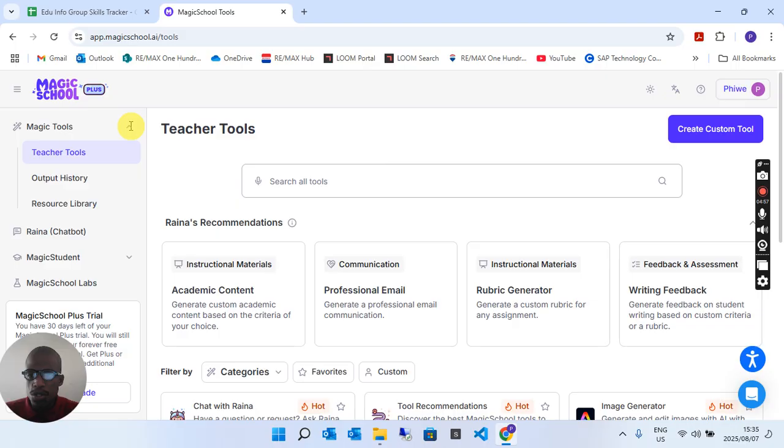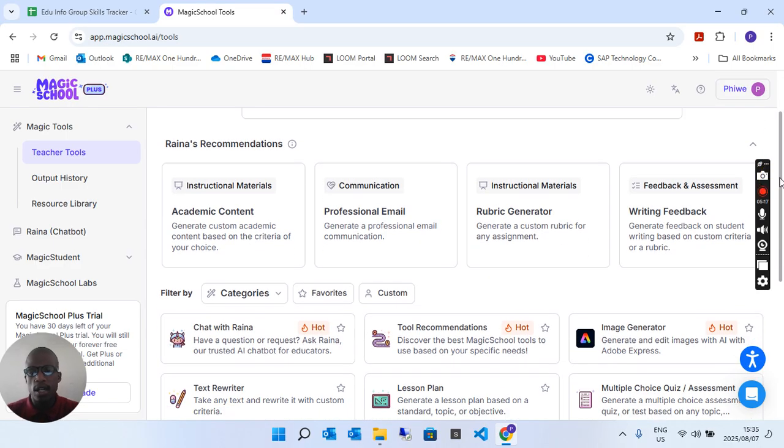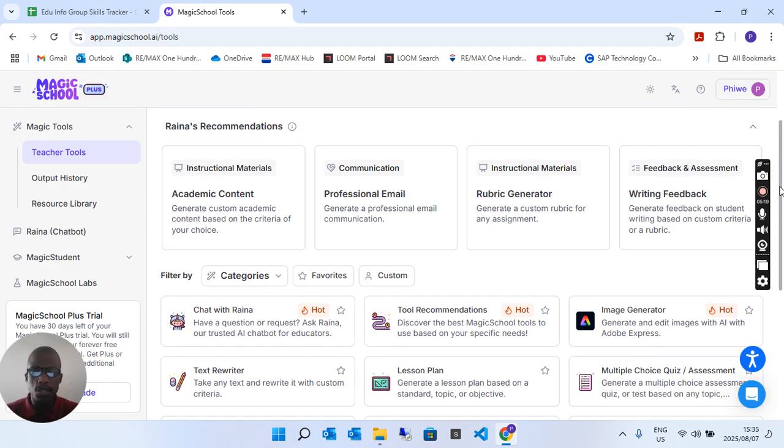So there's a couple of tools here on Magic School AI. So we'll start with the teacher tools, right? Rena's recommendation. Rena is a chatbot, most probably of Magic School AI, which you could chat to, and you could have conversations with the chatbot. It's a chatbot, yeah, that can advise you on what it is that you need to get from this tool. Okay, academic content, generate custom academic content based on criteria of your choice. So you have that option. Professional email, generate professional email communication.